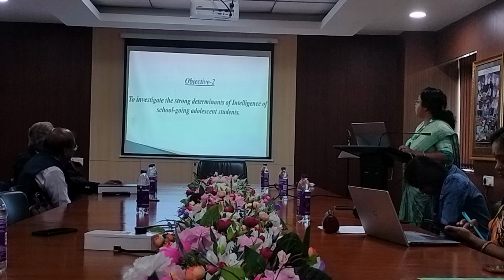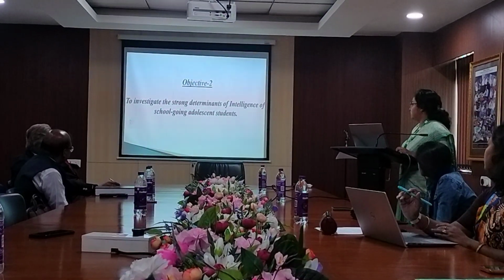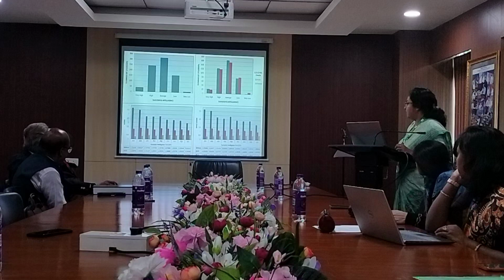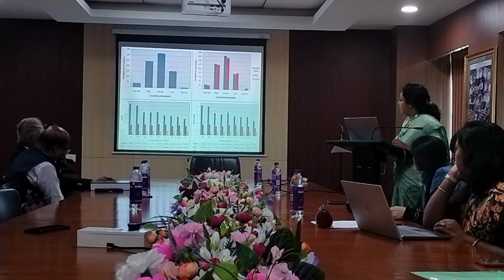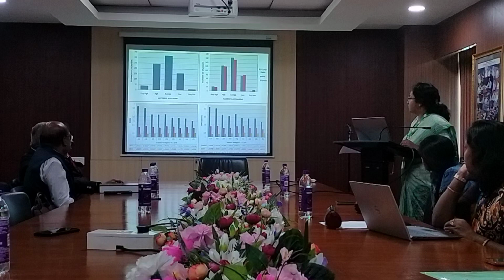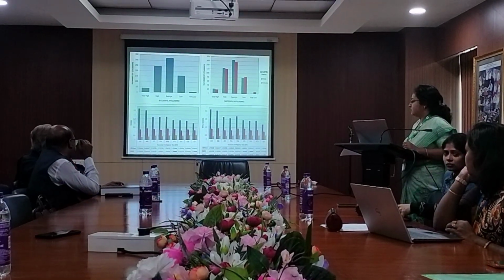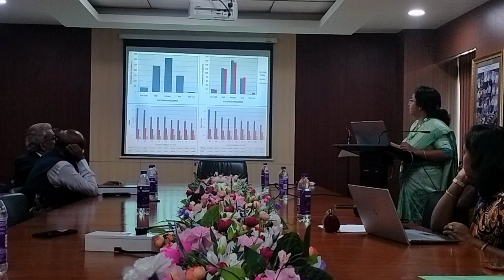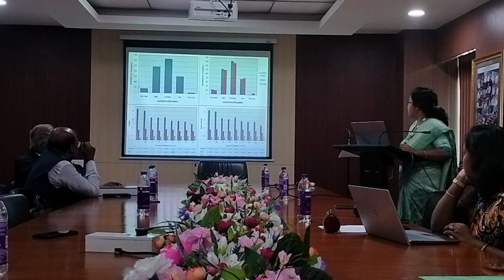Objective 2: to investigate the strong determinants of intelligence of school-going adolescent students. There are 4 diagrams. The first bar graph shows very high, average, low, and very low. Here also the high and average number of students have a more successful intelligence score than very low, which is rare, and very high is also very low.